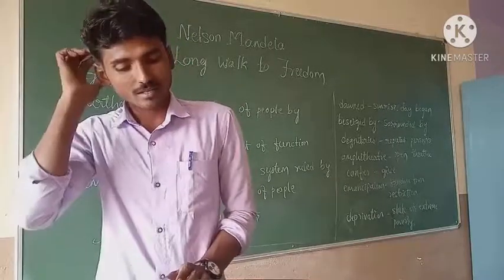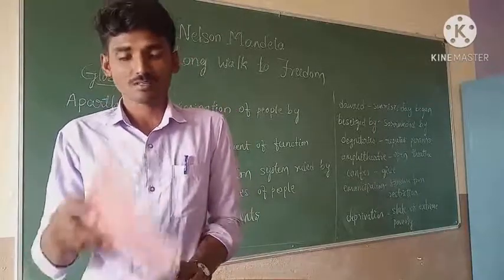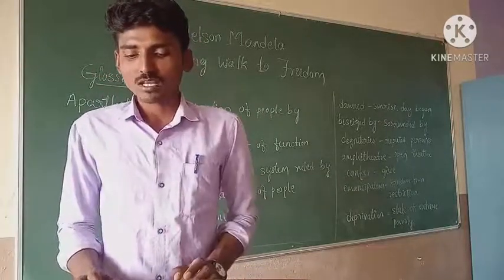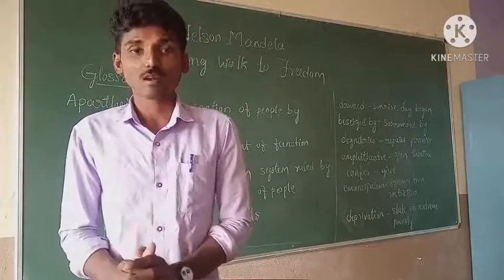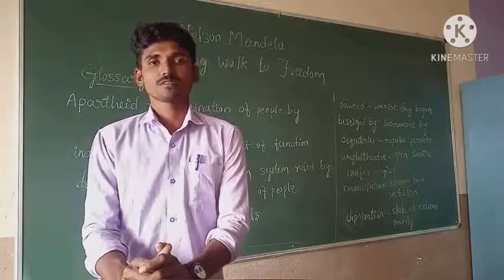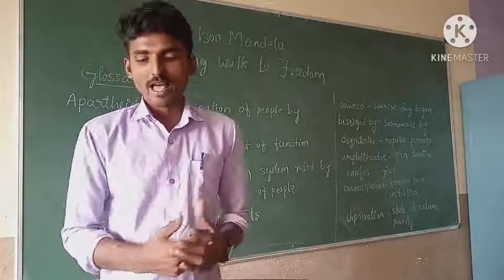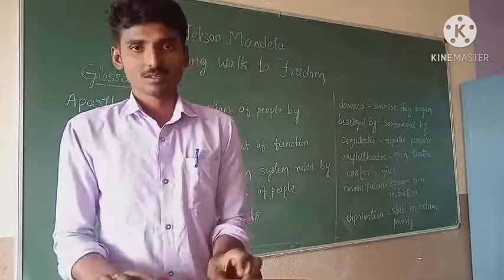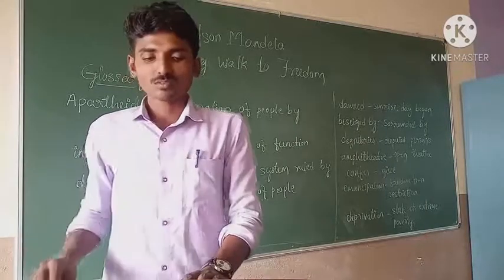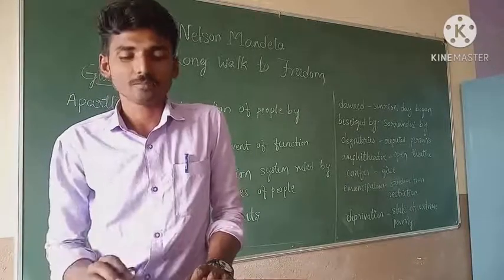Mr. D. Clerk was first sworn in as second deputy president. So the leader was there. His name was Mr. D. Clerk. He took his pledge as second deputy president, and Thabo Mbeki was sworn in as first deputy president.